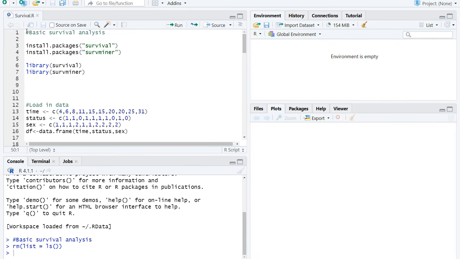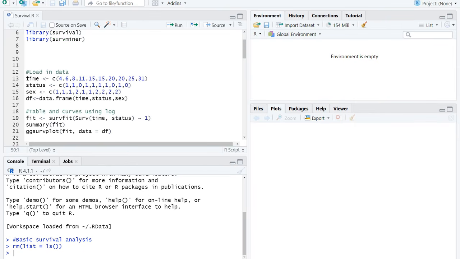Anyway, this R code is going to be put up on my website. That's zedstatistics.com, the letter Z, then statistics.com. So you can grab this and do whatever you want with it. It's very simple here though. We need to install some packages so that we can do some survival analysis. One's called survival and one's called survminer. So we load in those packages.